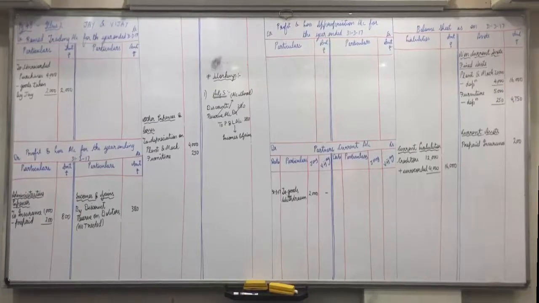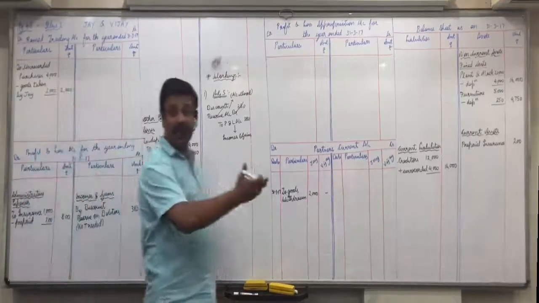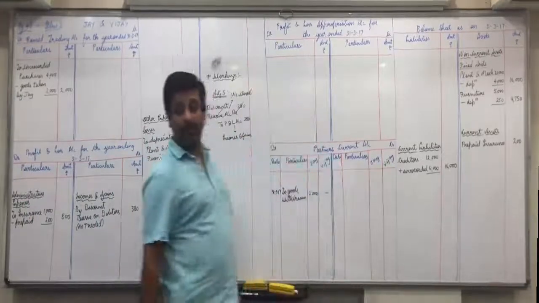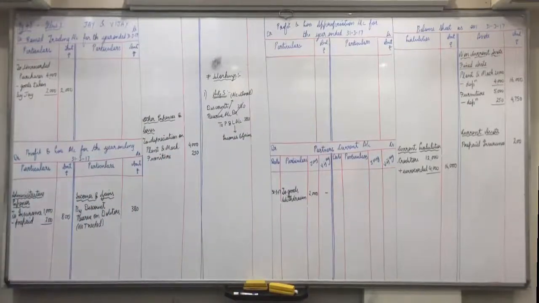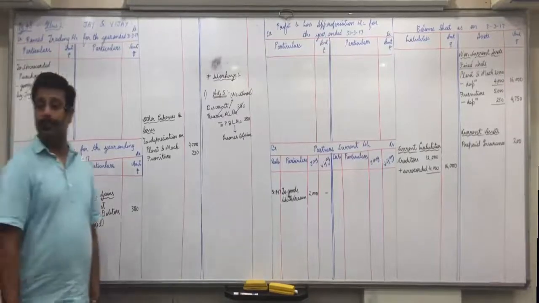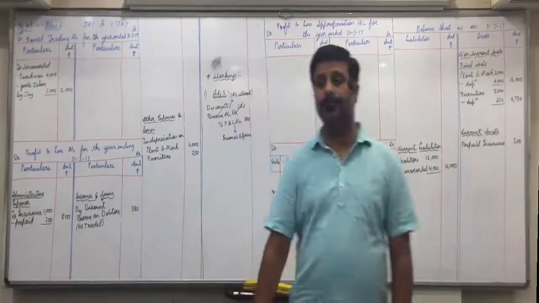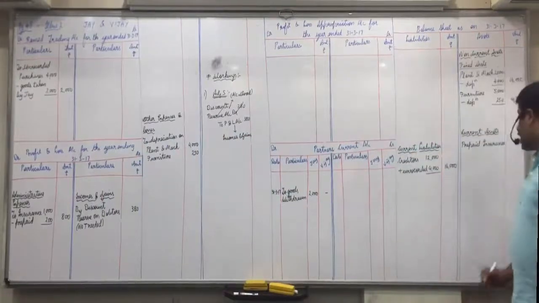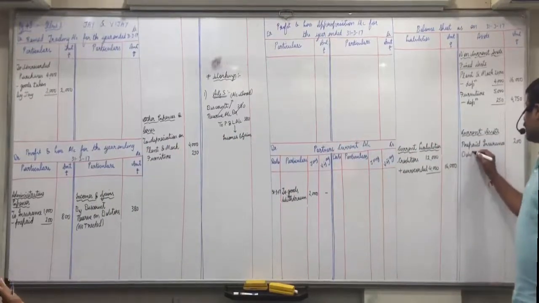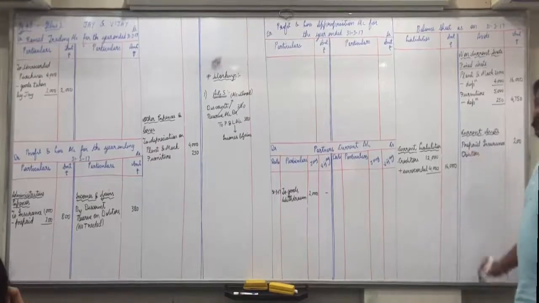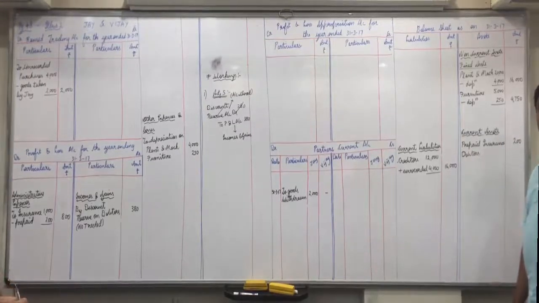Now see adjustment 4. Write off 400 as bad debts and provide 5% bad debts reserve. So first we'll give the effect in balance sheet on asset side. Debtors, what is the amount of debtors? 18,400.